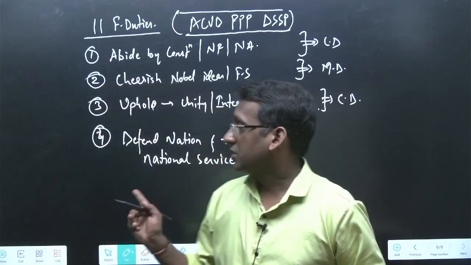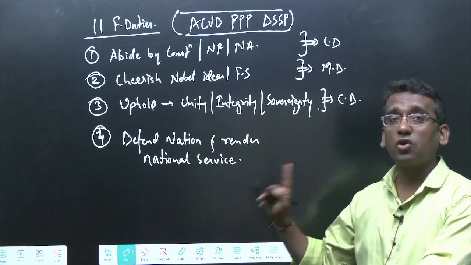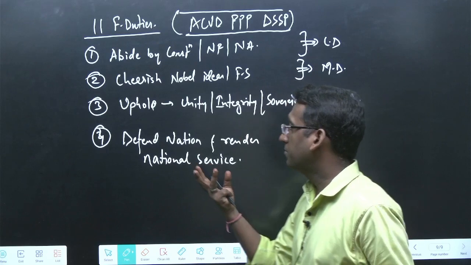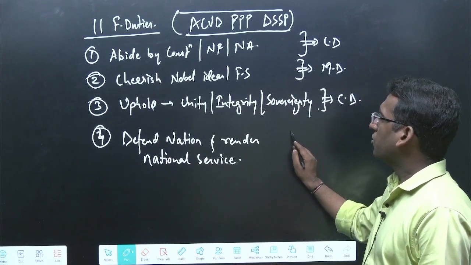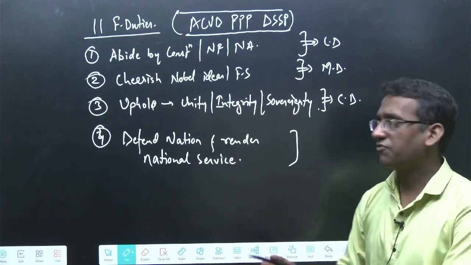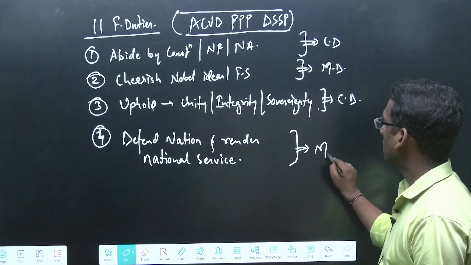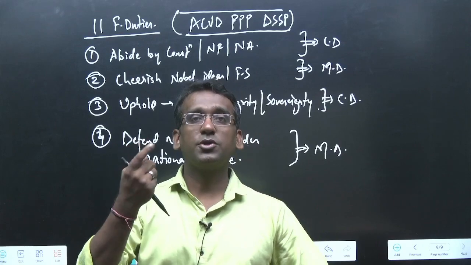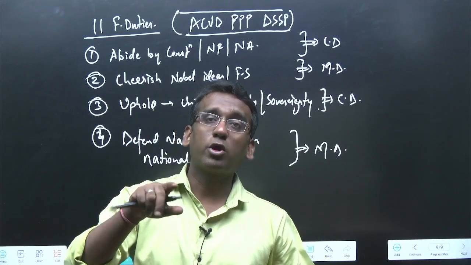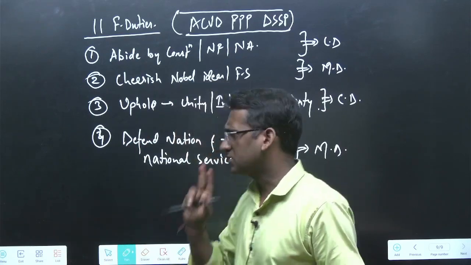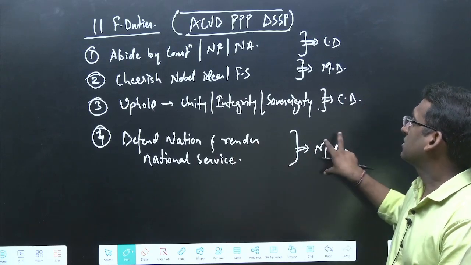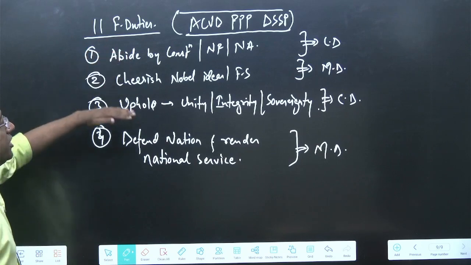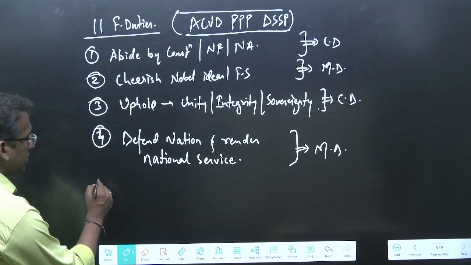But let me tell you, this particular thing is voluntary. This cannot be forcefully demanded by the people or by the government. If you're not rendering national service, it is absolutely fine. That means it is a moral duty. But it is subject to certain exceptions. Sir, when you read Article 23 in Fundamental Rights, you will find that at the time of war the government can also make you work forcefully, that is another matter. But for now, understand that this is the moral duty, okay. Now so ACUD is done.